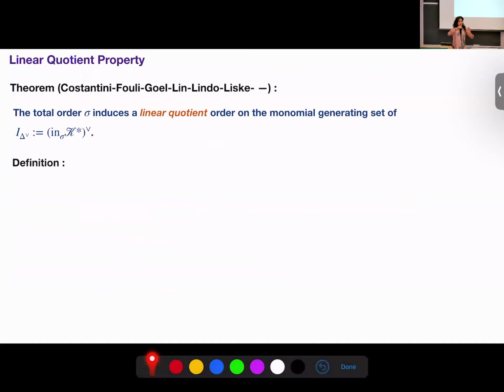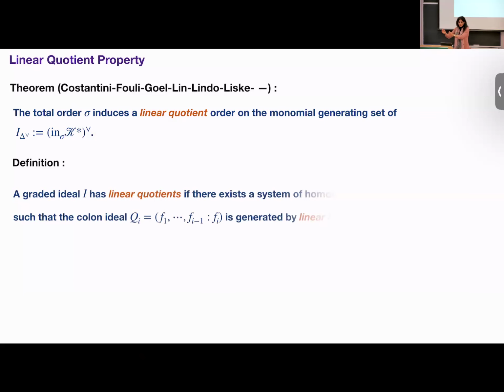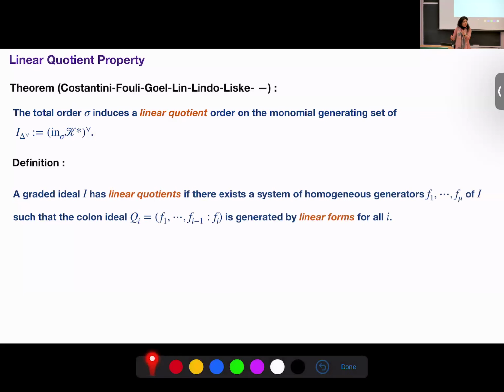It means that you can put an order over the generators of Alexander dual such that the successive quotient ideals turn out to be generated by linear forms. But because we have a monomial ideal, these successive quotients actually are generated by variables. Okay, cool. Linear quotient property is a nice property.